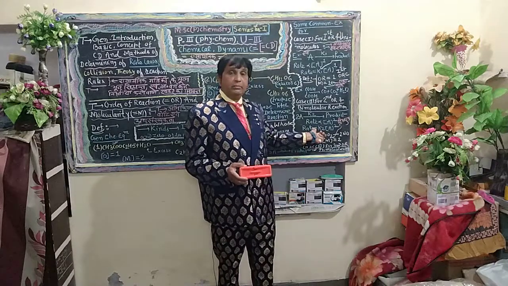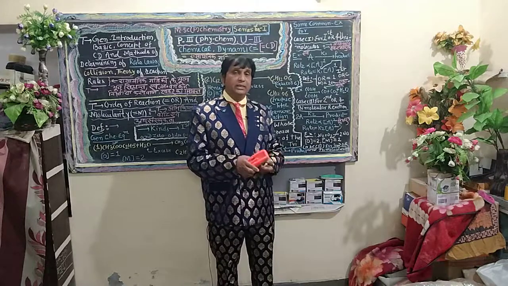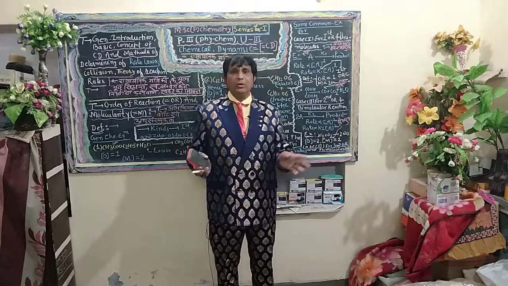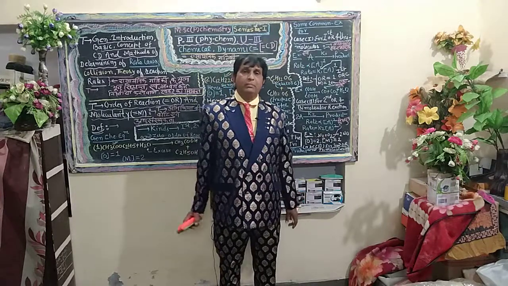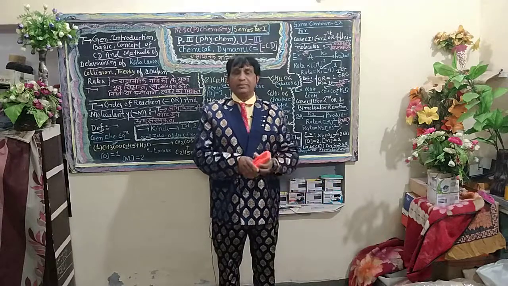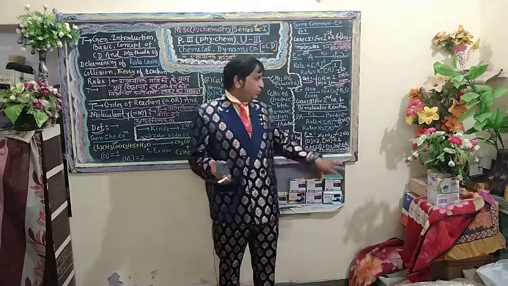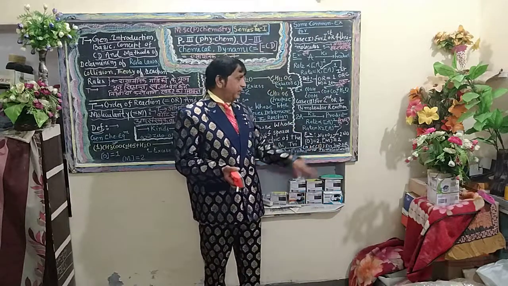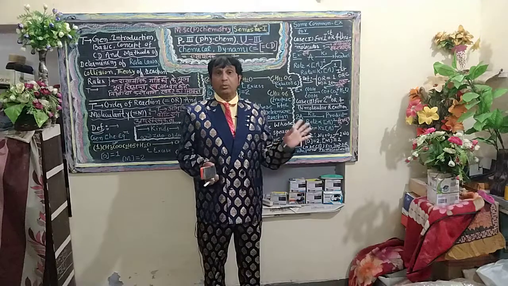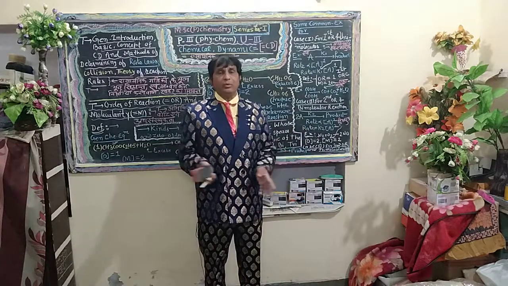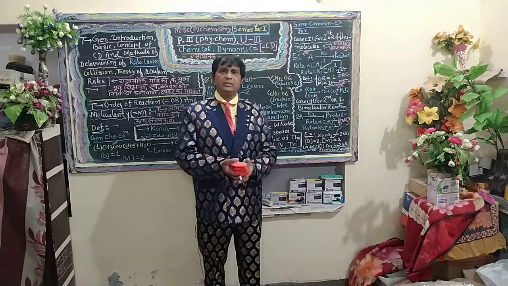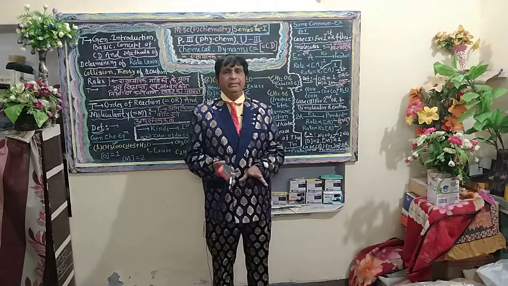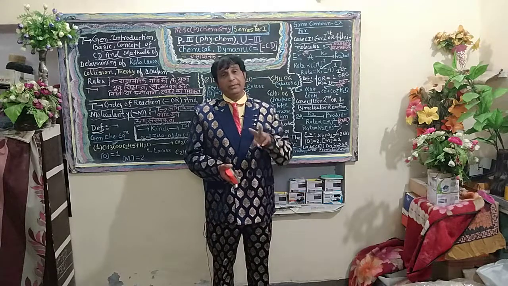This one is a bimolecular reaction because two molecules are present here. In the above reaction, one molecule is present. A specific example of second order reaction is 1 mole of N2 reacting with 1 mole of O2 to produce 2 moles of NO, and also 1 mole of H2 with 1 mole of I2 to produce 2 moles of HI. Saponification of an ester is another example. These are various examples in which order of reaction and molecularity are the same, that is 2.